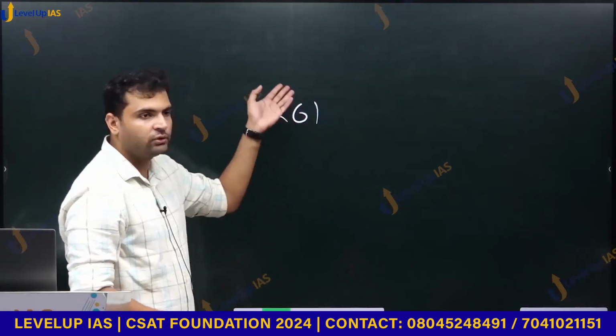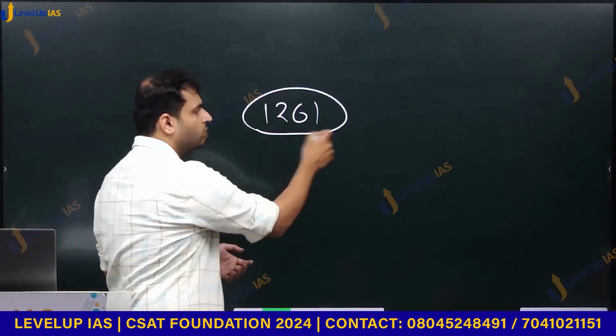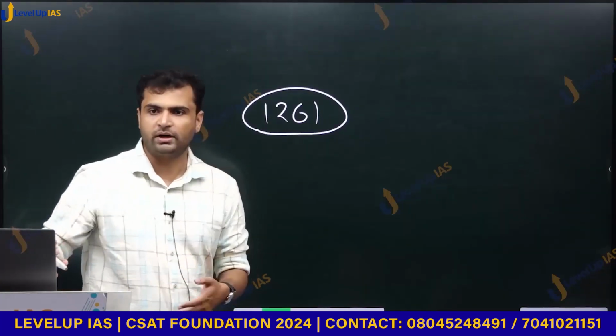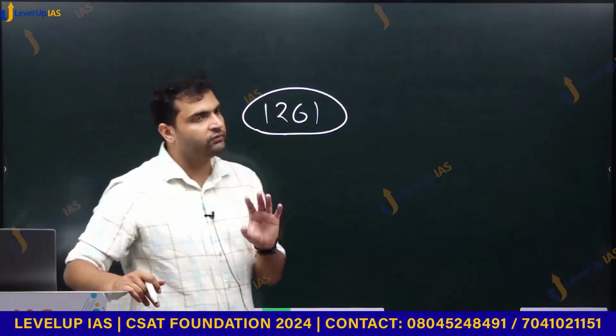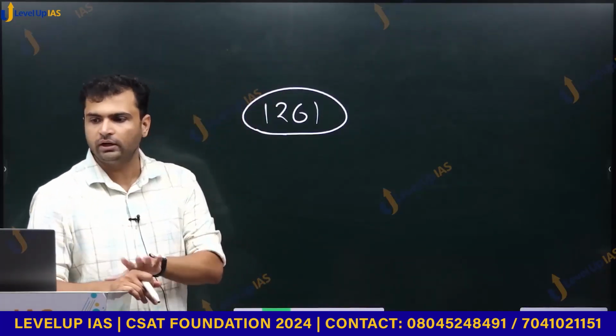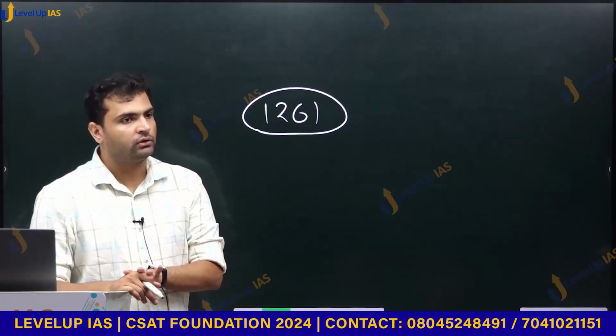Now we cannot divide any number by 1261 directly. So we had to factorize this 1261 into prime factors. We'll study prime factorization, which is again a very powerful tool when it comes to arithmetic topics. Every year we get questions from that particular topic.